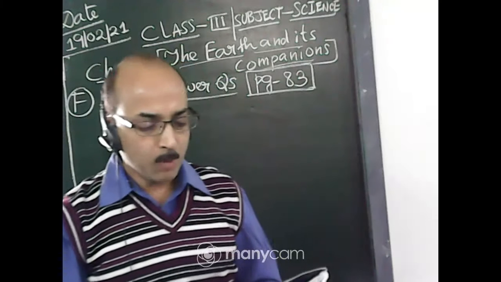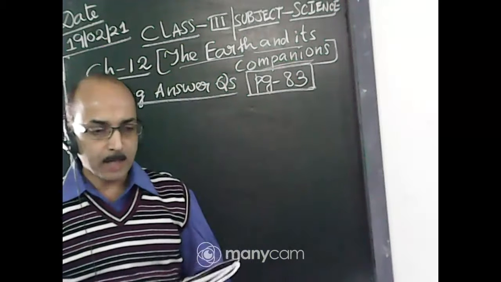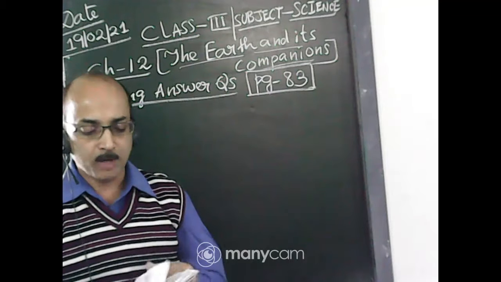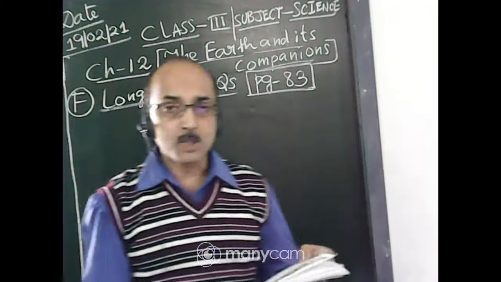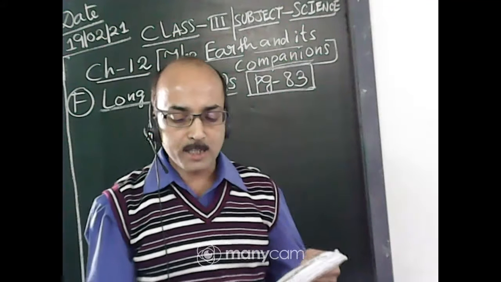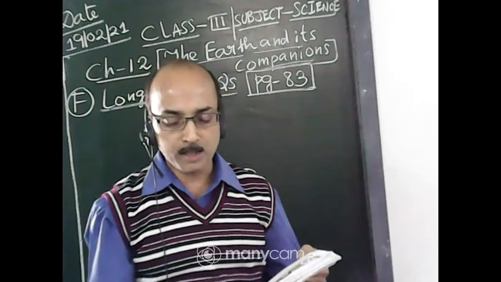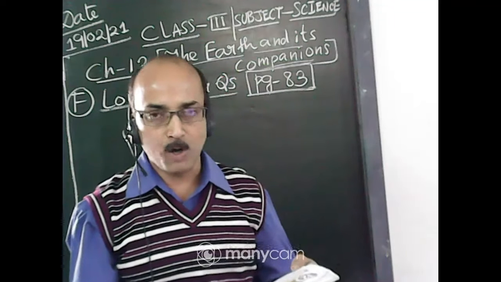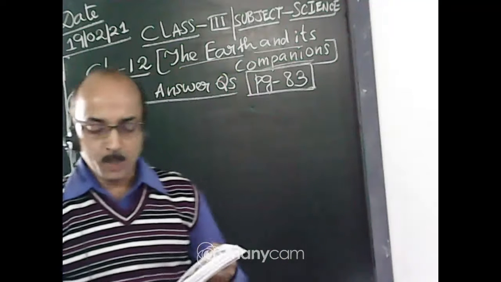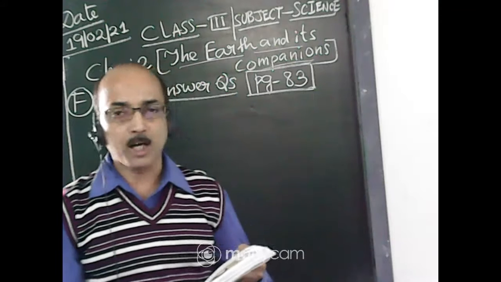See here, question number 1A, just a recap. What is meant by rotation of the earth? We have already done this one. So what is the definition? The spinning of the earth on its own axis is called rotation. The rotation of the earth causes day and night on the earth.